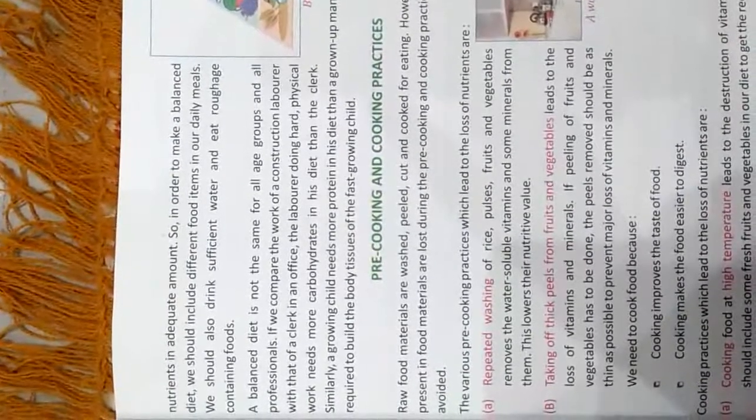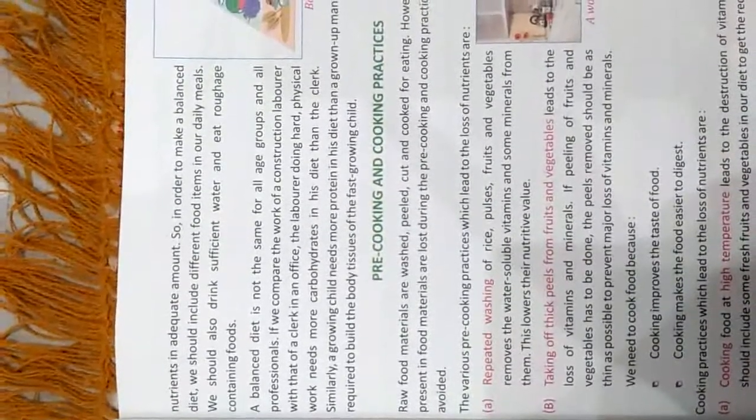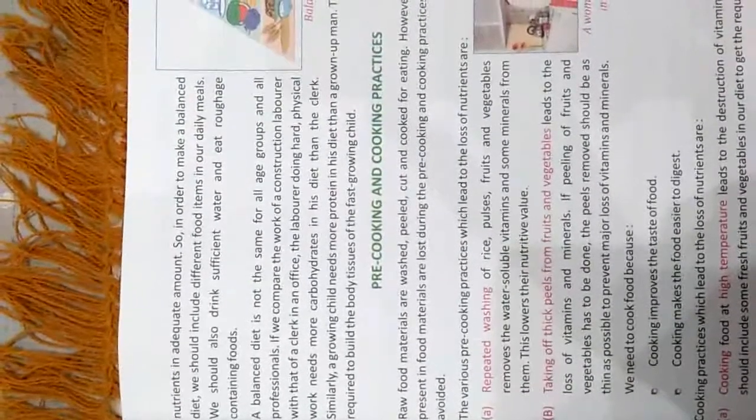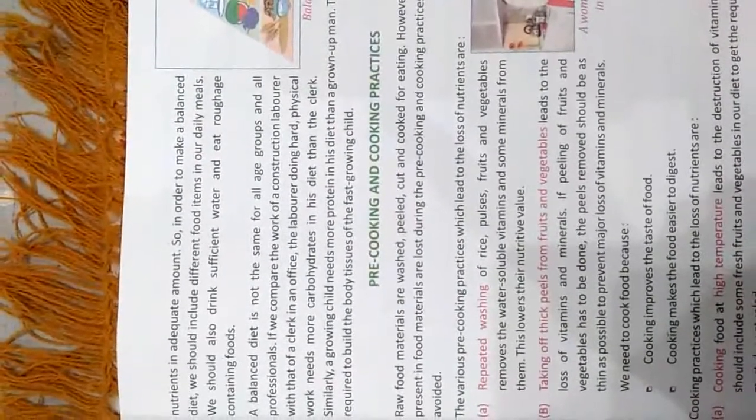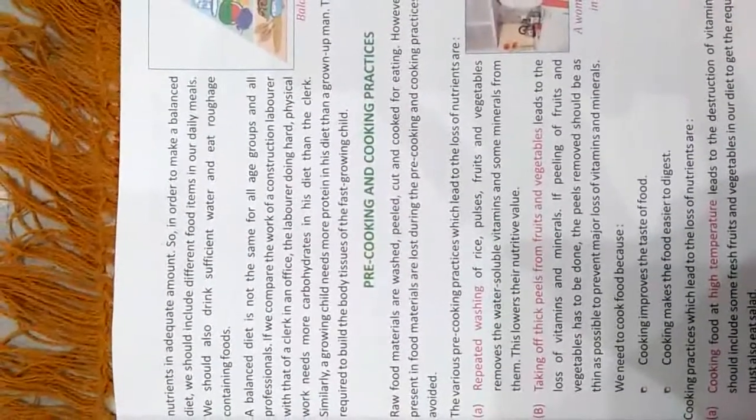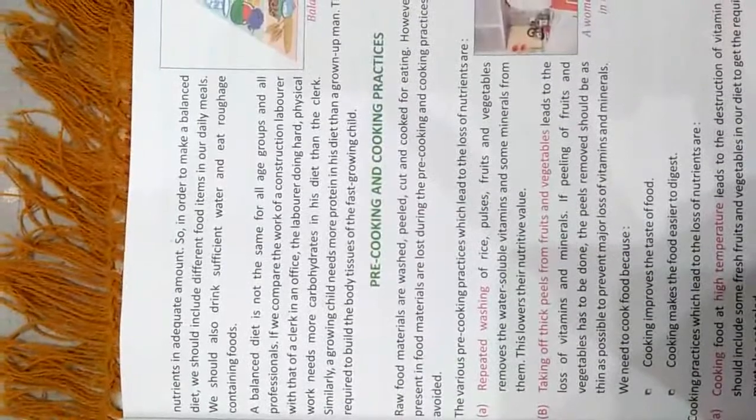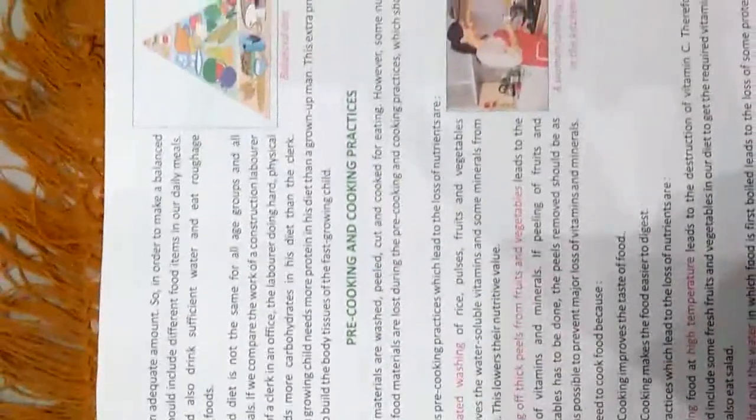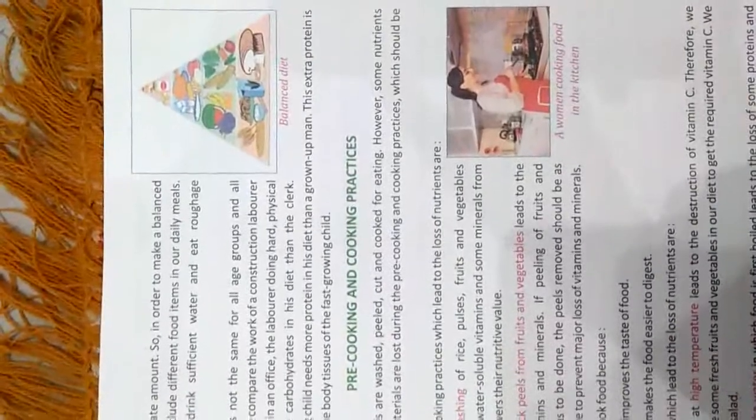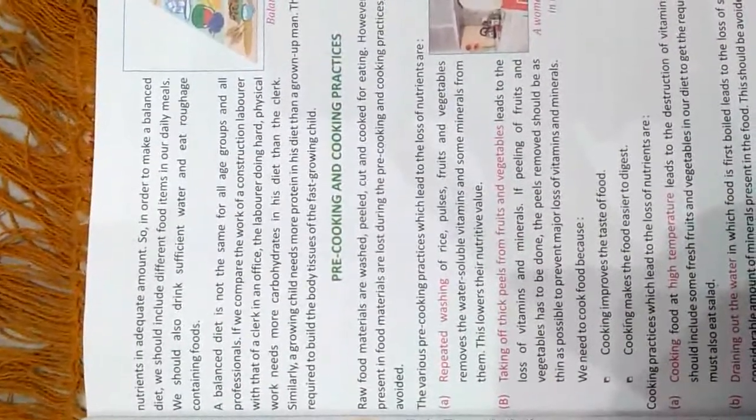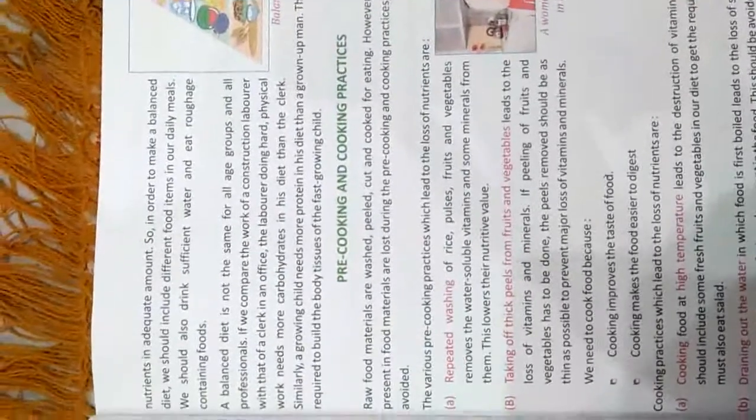If we compare the work of a construction labor with that of a clerk in an office, the labor doing hard physical work needs more carbohydrate as compared to a person working in an office like the clerk. Similarly, a growing child needs more proteins in his diet than a grown-up man. This extra protein is required to build the body tissue of the fast growing child.